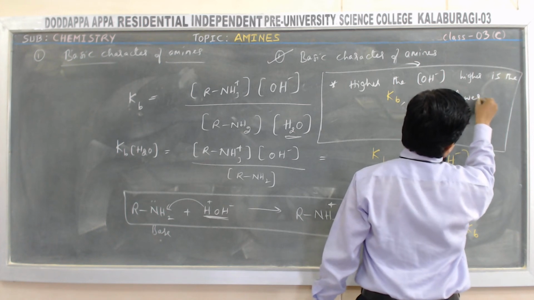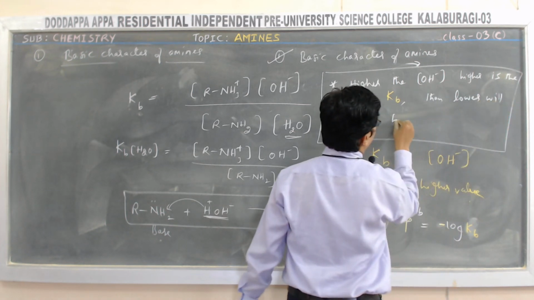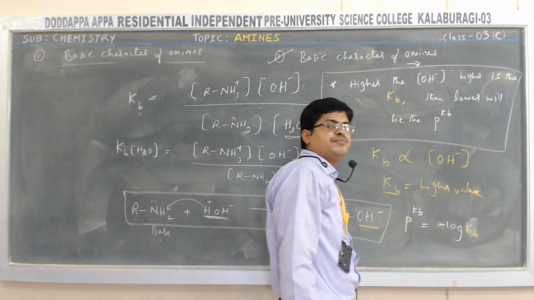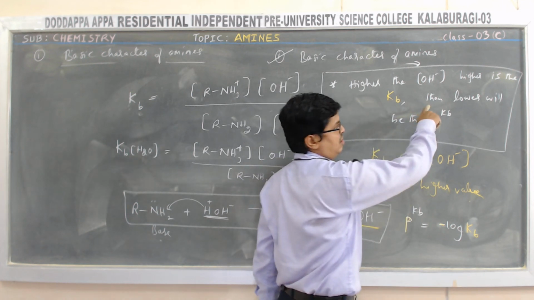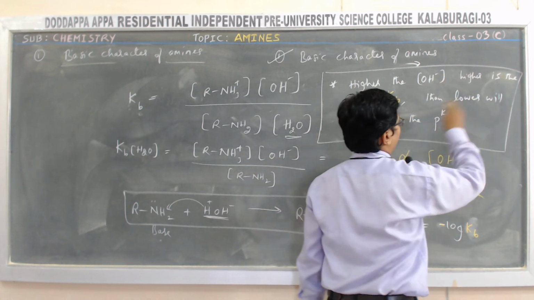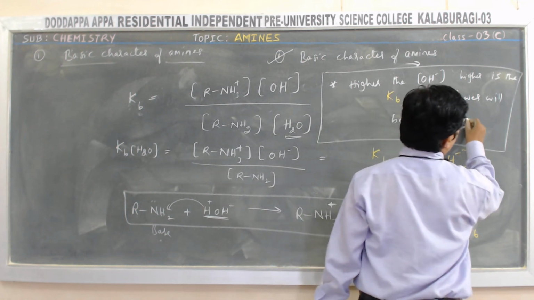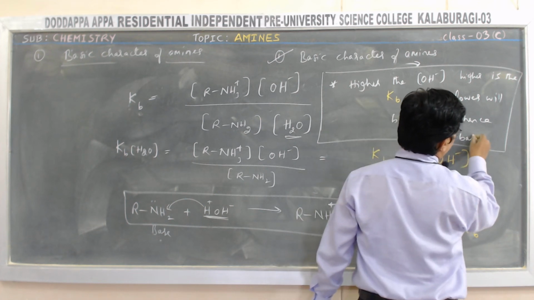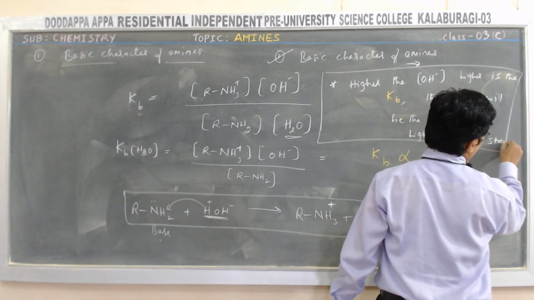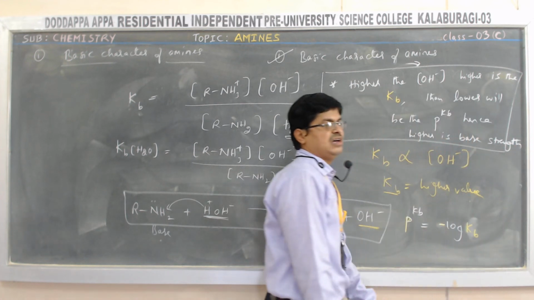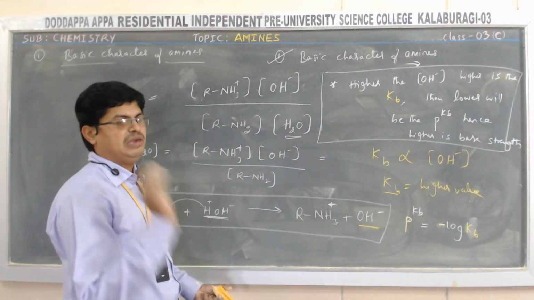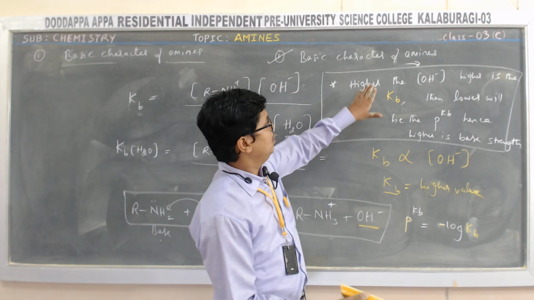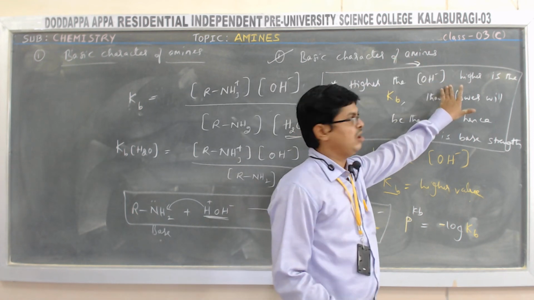Higher is the Kb, then lower will be the pKb. Higher the concentration of OH minus ion, higher is the Kb, then lower will be the pKb value. Hence higher is the basic strength of the amines. So keep this point in mind. Otherwise, vice versa: lower the concentration of OH minus ion, lower is the Kb.